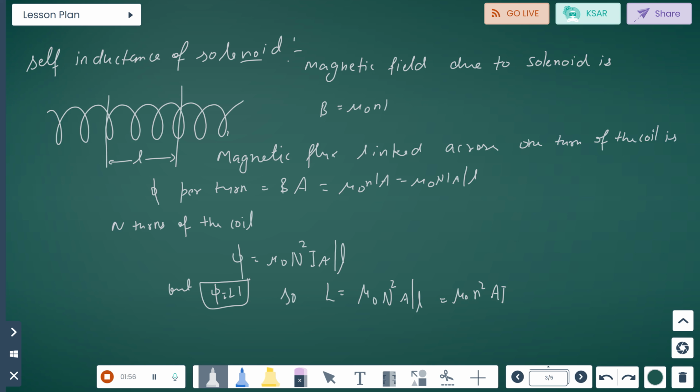Self-inductance of a solenoid. In a solenoid, we have a number of turns, a number of coils. The magnetic field due to the solenoid is B equals mu naught n I, and L is the length. Magnetic flux linked across one turn of the coil: what will it be? B A equals mu naught n I A divided by L. For n turns, n will come in, but phi equals L I, then we get L equals mu naught n square A by L. Also mu naught n square A L.